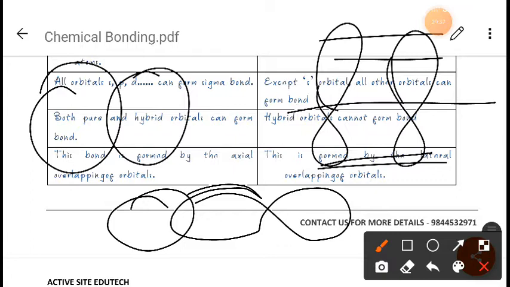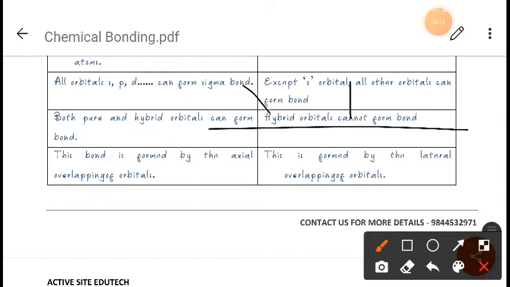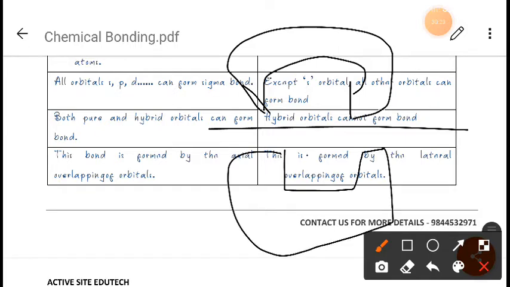Okay. Now next, in a sigma bond the molecular orbital formed as a result of overlapping is symmetrical about the internuclear axis. Whereas in a pi bond, the molecular orbital formed as a result of overlapping consists of two lobes, one above and one below the internuclear axis, as I have already shown you, right? Like this, there will be two lobes, one above and one below.